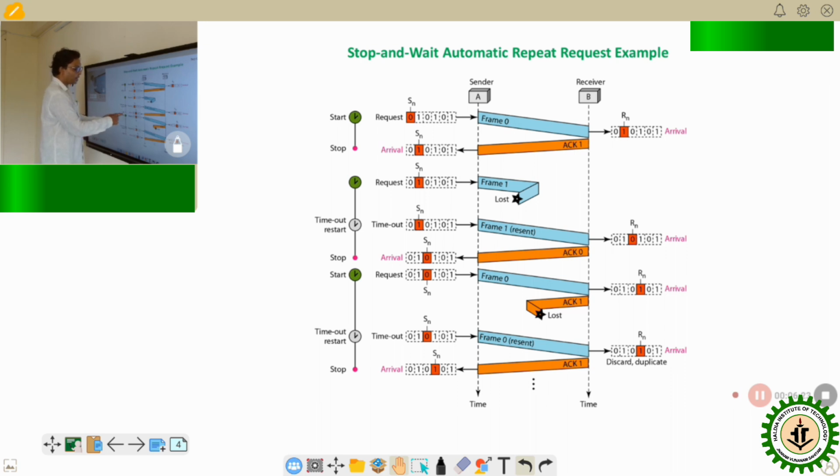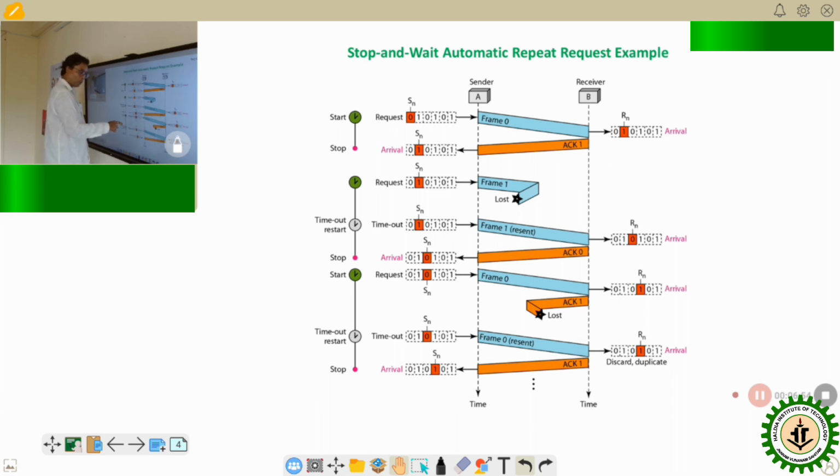Now the sender again starts its timer because there is another particular frame 0. So the control variable sends frame 0. The frame receiver side receives it and sends an acknowledgement 1, but this acknowledgement is lost during transmission. Now what will happen? There is no acknowledgement on the sender side. So the sender assumes that either the frame or the acknowledgement could be lost. It sends the frame 0 again.